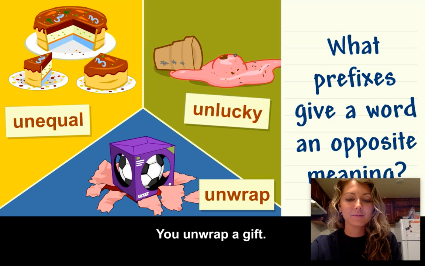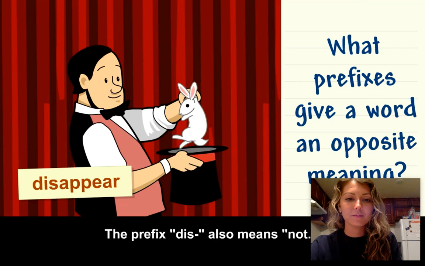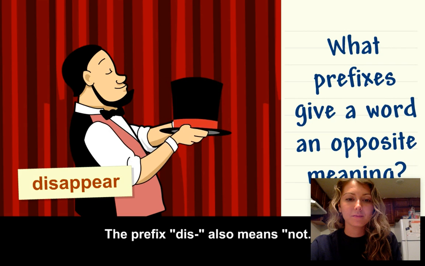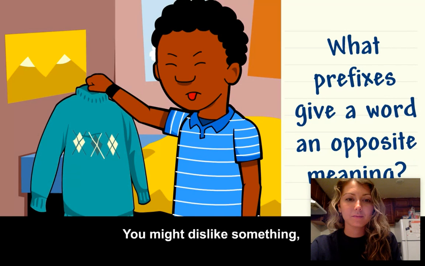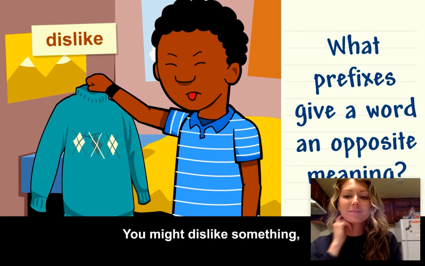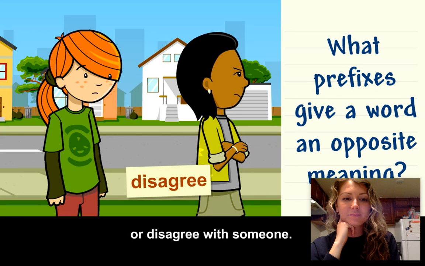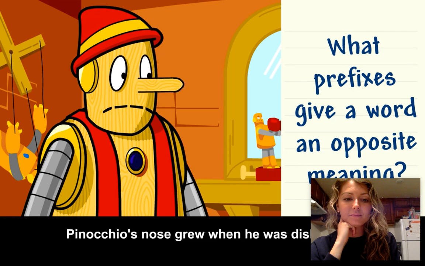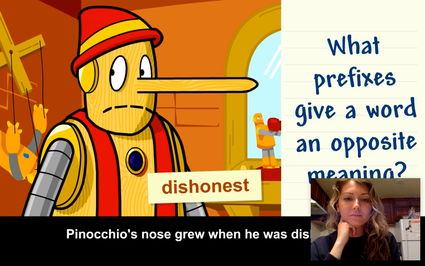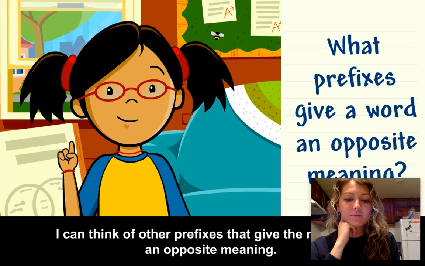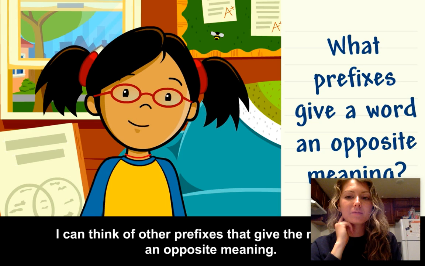You unwrap a gift. The prefix dis also means not. You might dislike something or disagree with someone. Pinocchio's nose grew when he was dishonest. I can think of other prefixes that give the root word an opposite meaning.